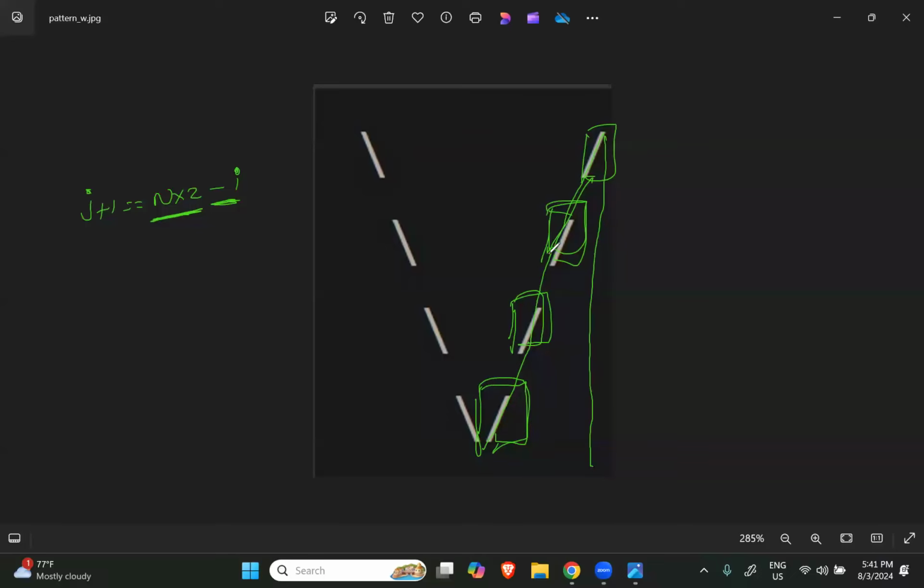So there are majorly two things, in a decrementation manner. Yes, Rinky, we can say that we are going in a pretty much decrementation manner. Slope में print कर रहे हैं. So by looking at these two things, I am able to understand that to print the first line, I just need to do j is equal to i, and to print the other one, I just need to do j plus 1 should be equal to n into 2 minus i.